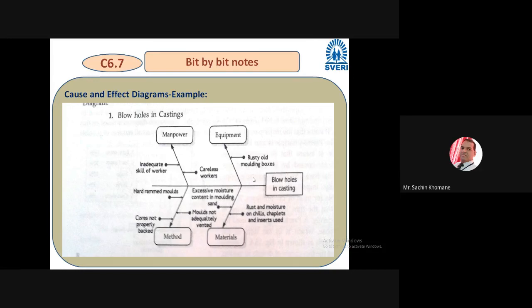For example, one more hint I will give you. Suppose failure of electricity multiple times. Okay, this may be the effect or problem, you can say. Effect or problem, we have to understand them as the same thing. Failure of electricity multiple times.